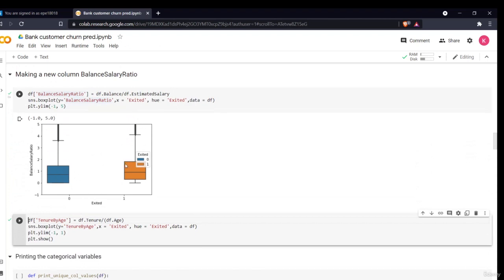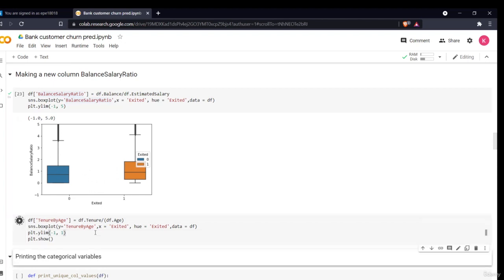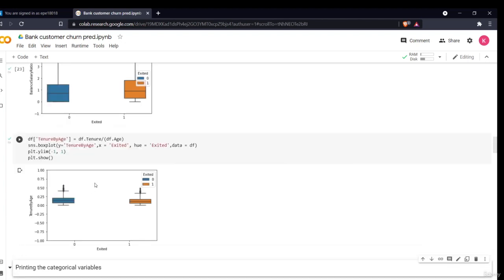Okay, the person who has a higher salary ratio, around 2, is more likely to get churned. This is not much of valuable information, but it is of some sort. Now moving on, I did the same thing for tenure by age, but seeing from the graph, we found out that there is not much relationship. Most of the people have the same tenure by age ratio, between 0.0 and 0.25. That's why there is not much variation.